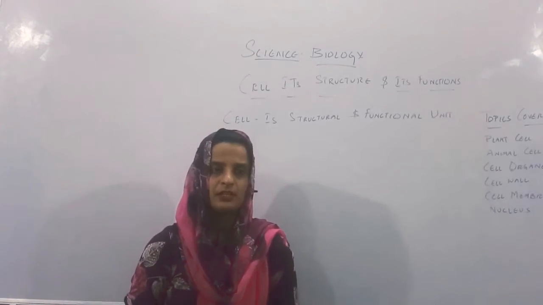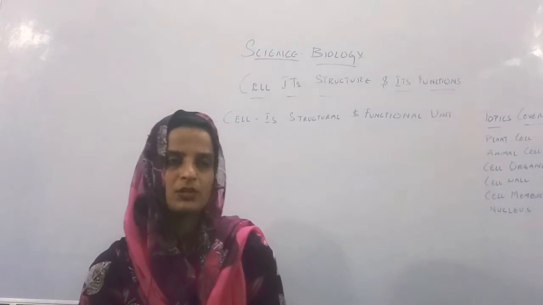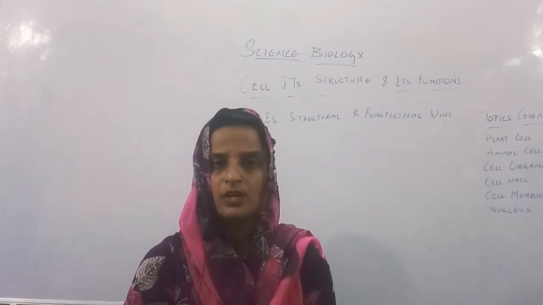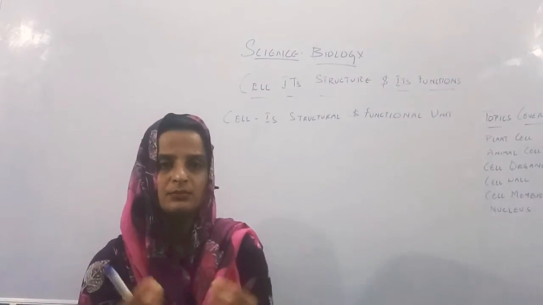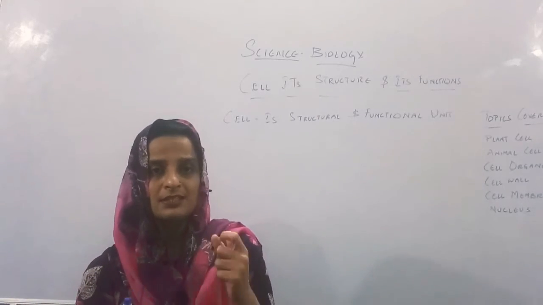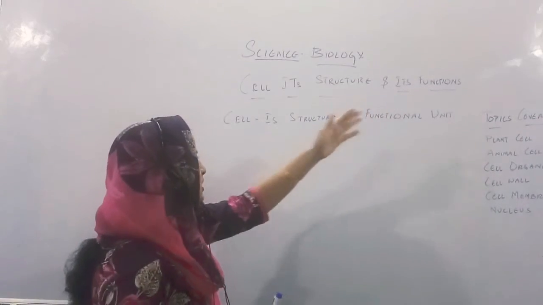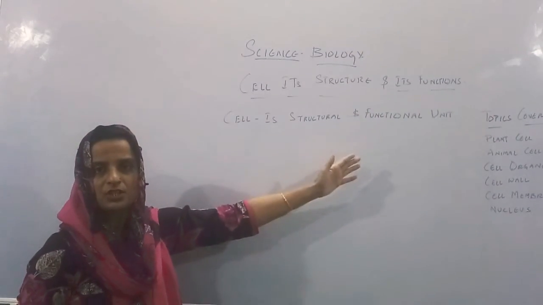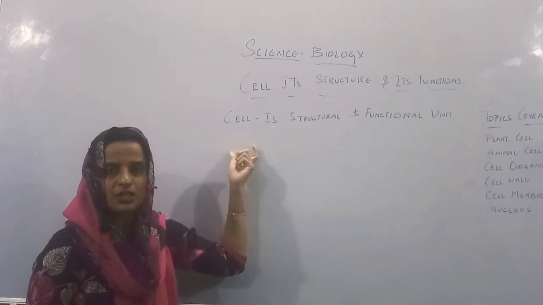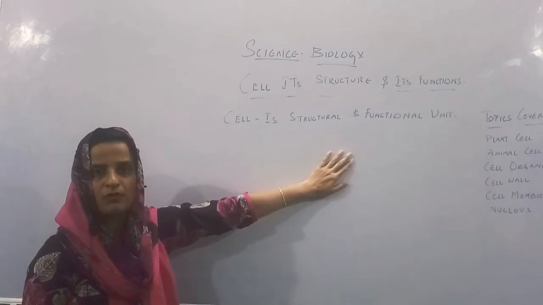As we have studied in the previous class, we have studied about the cell. What is a cell? Our body is made up of little tiny small cells. The name of the chapter is cell, its structure and its functions. Cell is the structural and functional unit of our body.